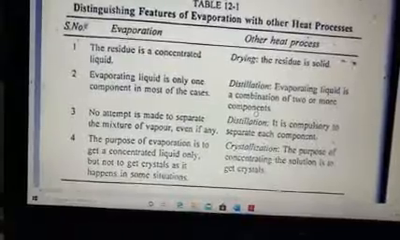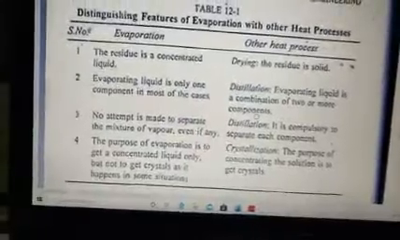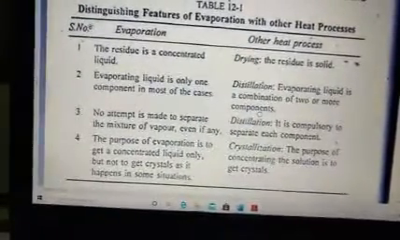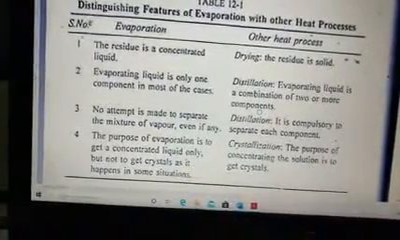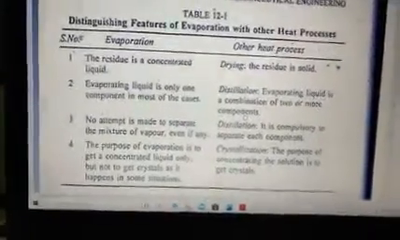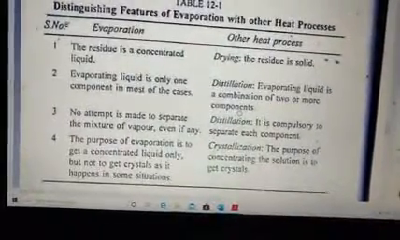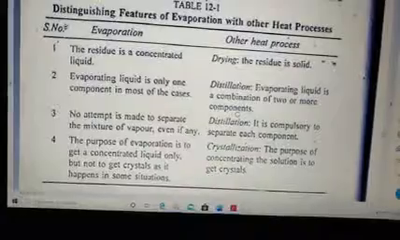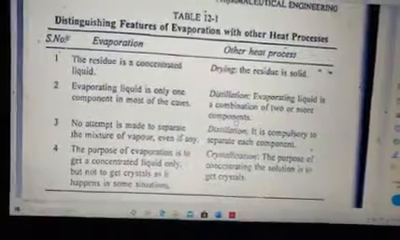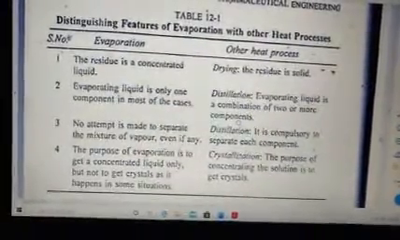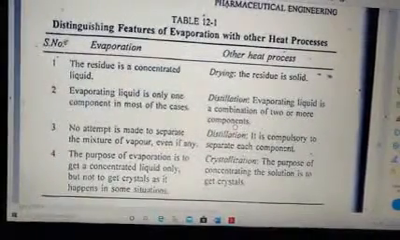So in evaporation, as I said earlier, the residue is a concentrated liquid, whereas in the other process, that is first drying, the residue is solid, that is, you evaporate the liquid content and what remains is solid. Next, in evaporation, liquid is only one component in most cases, while in distillation, the evaporating liquid is a combination of two or more components. Like you all know, when we do steam distillation or different types of distillation, what is getting evaporated may be a combination of water and different organic solvents. But here in evaporation, the evaporating liquid is only one component.